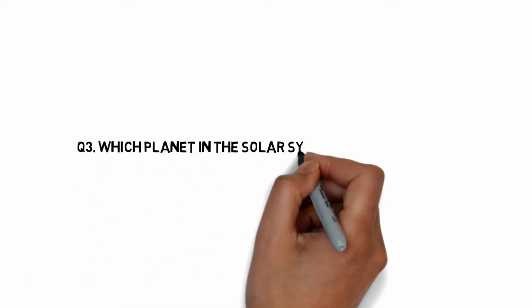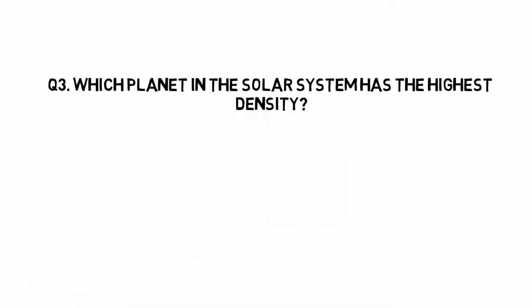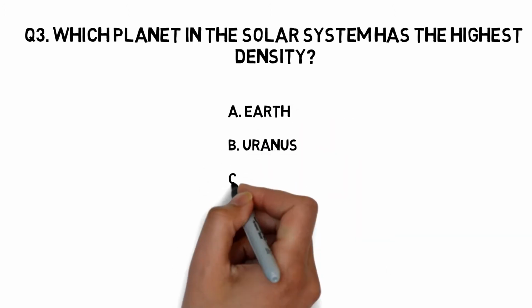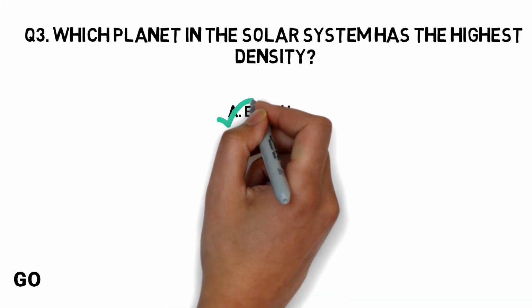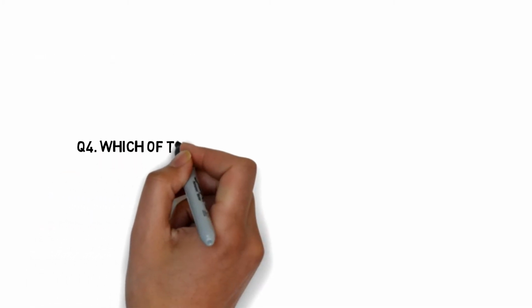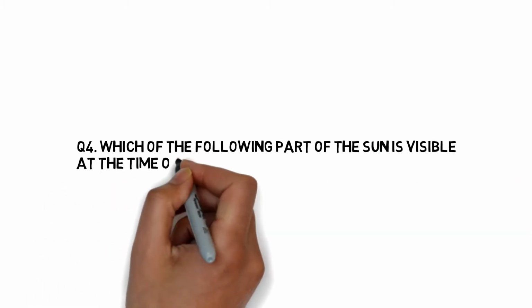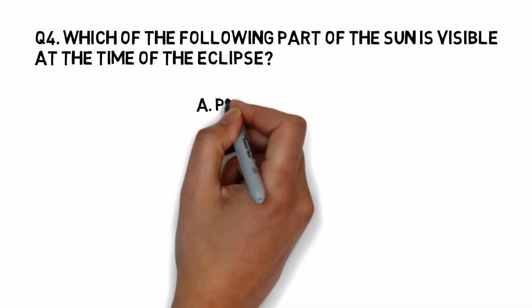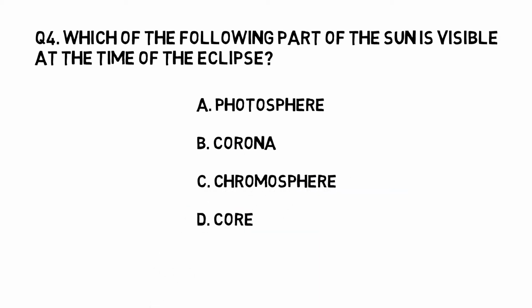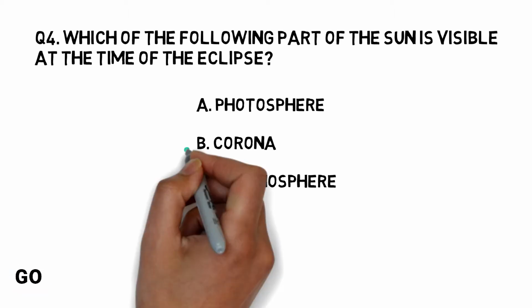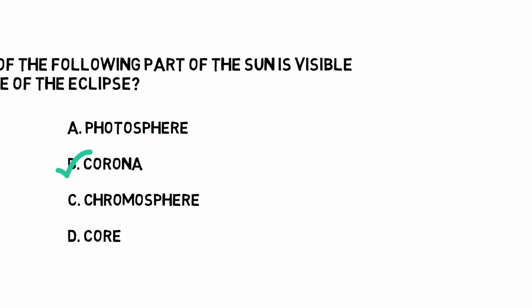Which planet in the solar system has the highest density? Earth, Uranus, Neptune, Jupiter. The right answer is Earth. Which of the following part of the sun is visible at the time of eclipse? Photosphere, corona, chromosphere, core. The right answer is corona.